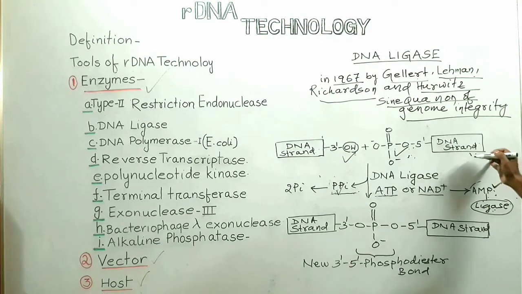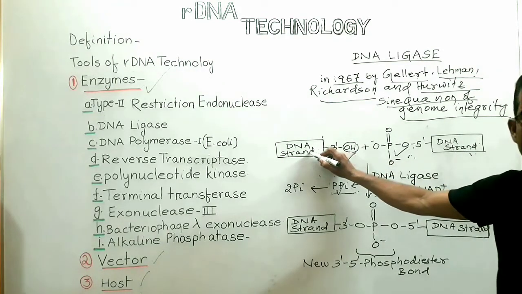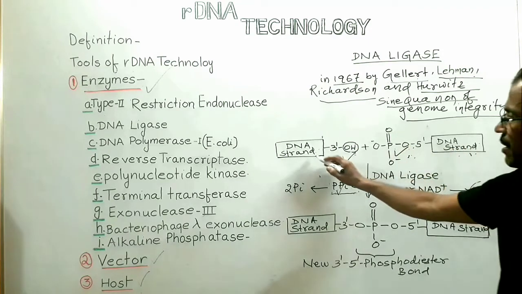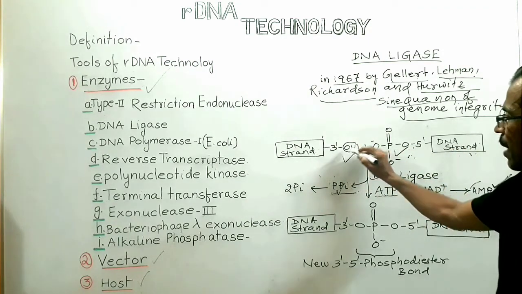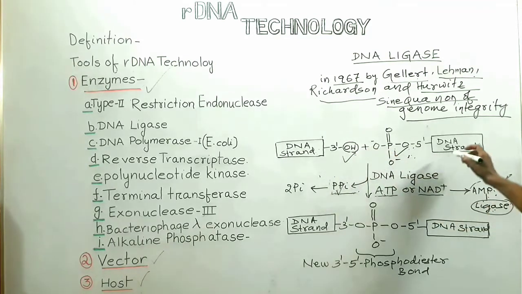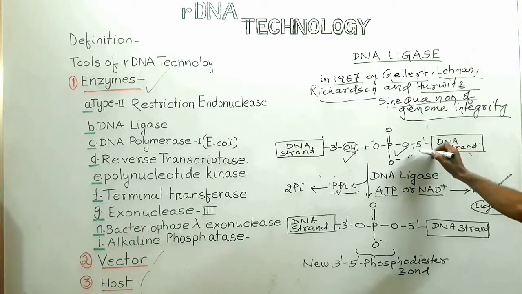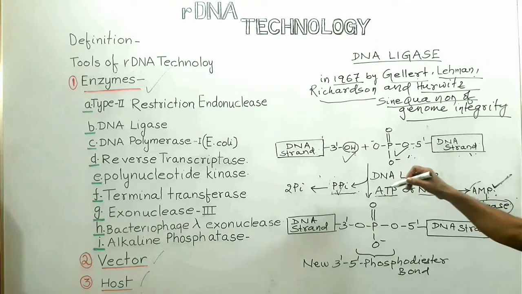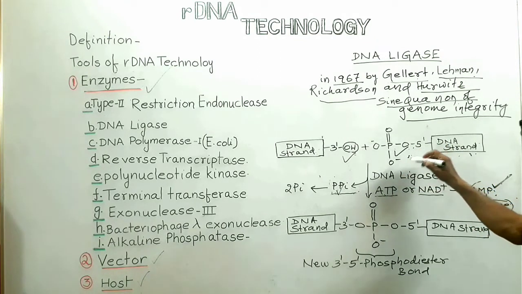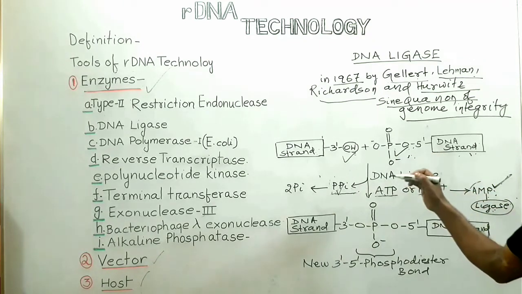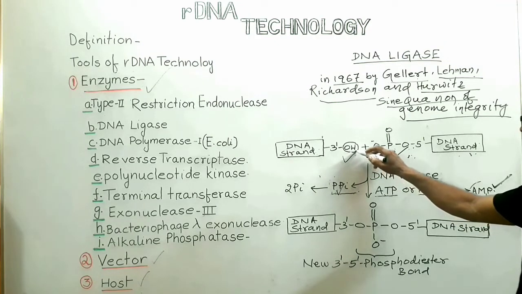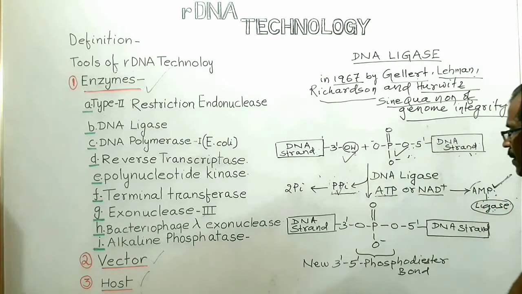In this example, this is one strand of DNA, this is another DNA strand. This DNA strand provides 3' hydroxyl group. This DNA strand provides 5' phosphate group. Now the function of the DNA ligase is to catalyze the synthesis of a phosphodiester bond between this 3' hydroxyl group and this 5' phosphate group. So how does this reaction occur?